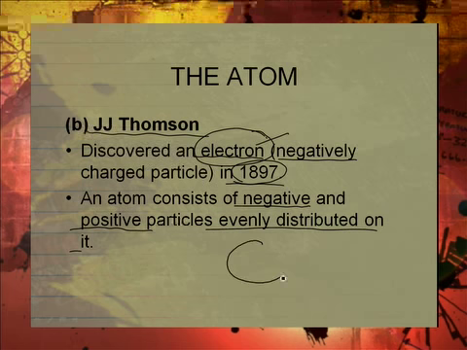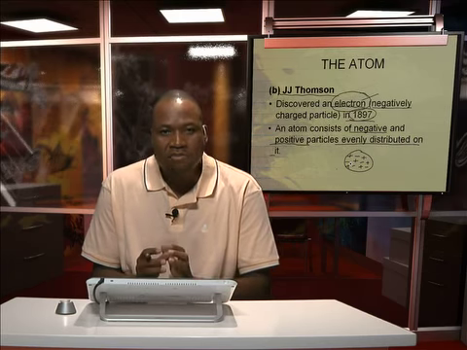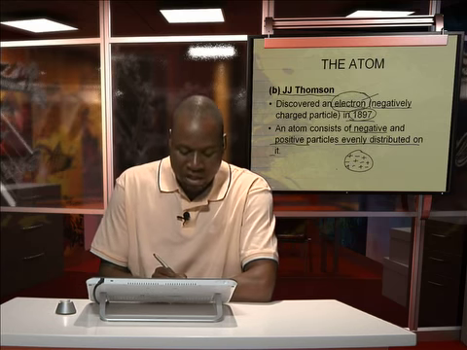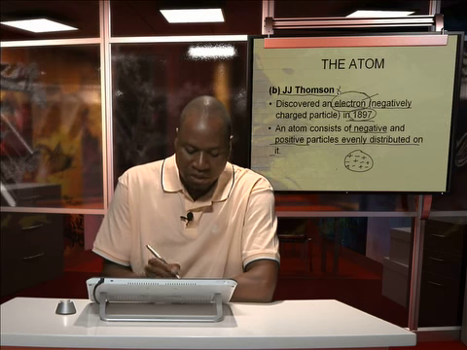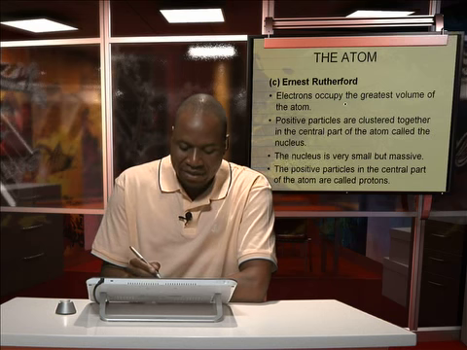It means you have positive, minus, positive, positive, minus, minus, minus, positive, positive, in that way. All these positively and negatively charged particles are distributed evenly on that sphere, on that structure of the atom. That's how J.J. Thomson looked at the atom.